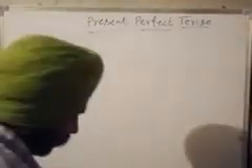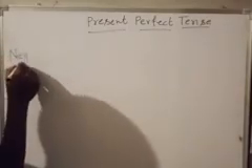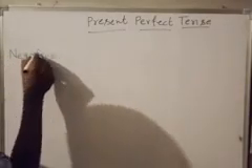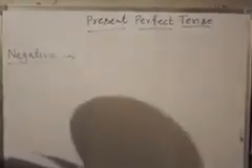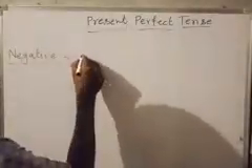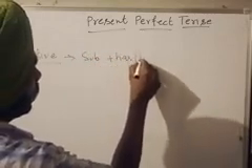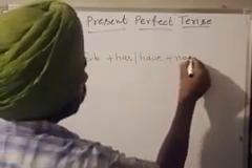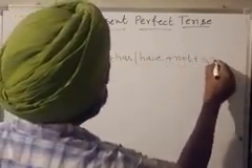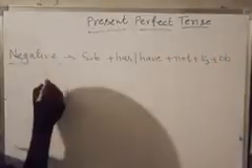Now we are going to move to the further variation. What do we call it? We call it negative. This rule is used to make a present perfect negative sentence. First we use subject, then we use has or have, then negation, then verb third, and at the last position we use object. Again, I will give you two examples.